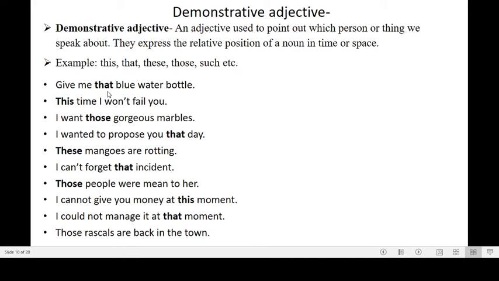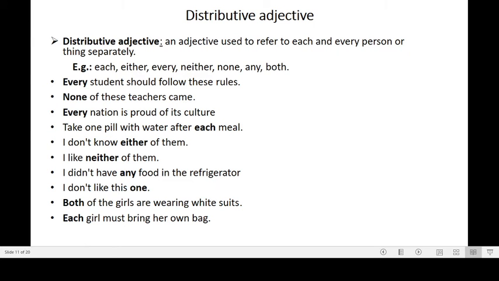If we use these words in a sentence like give me that blue bottle, here that blue bottle is an adjective. That is an adjective of demonstrative. It is a demonstrative adjective. This becomes the demonstrative adjective, and those becomes the demonstrative adjective.